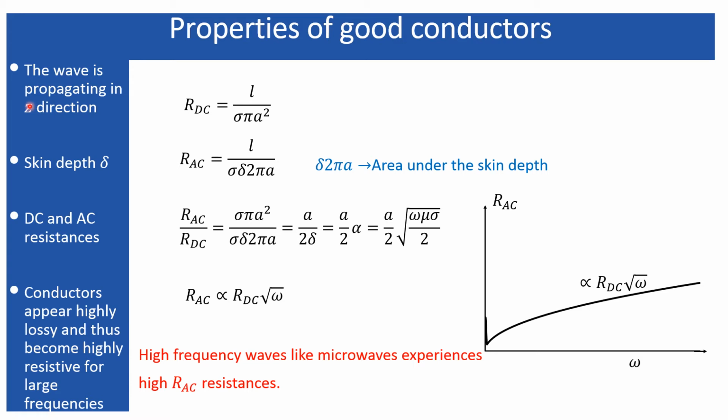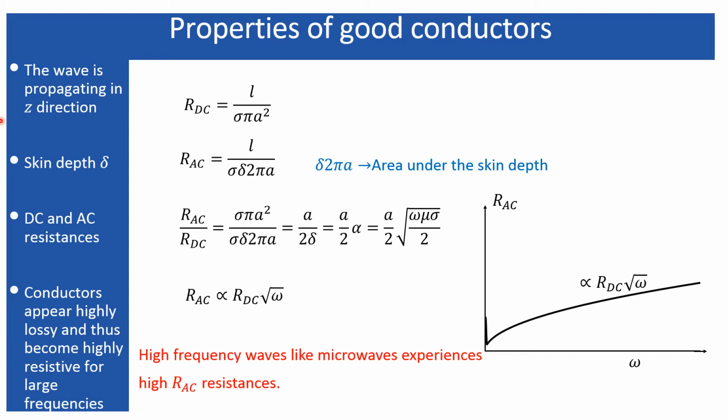Now consider the same wire, which has a conductivity, so it is lossy in nature. When you look at the AC resistance, the electromagnetic wave produces an oscillating current through the medium.